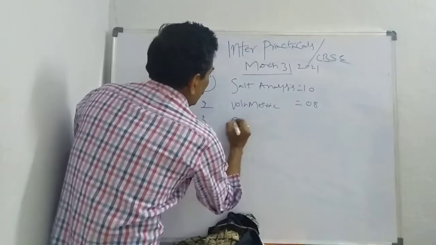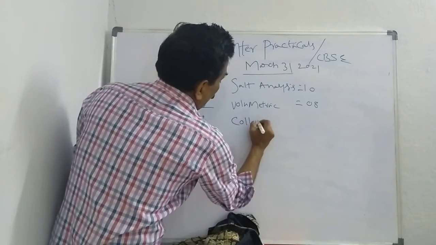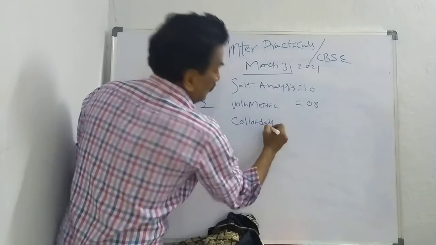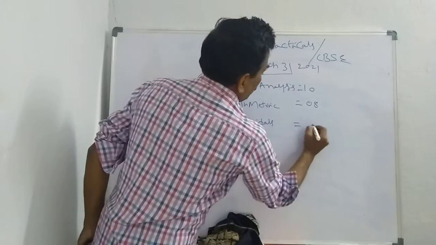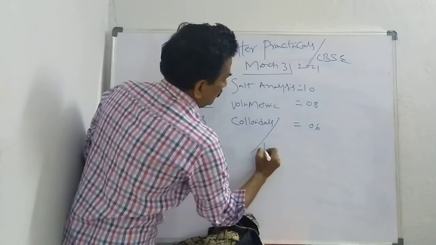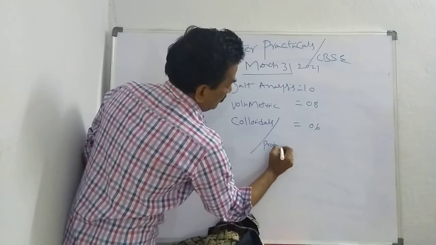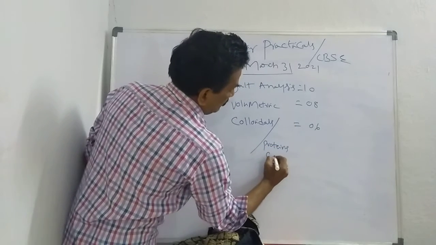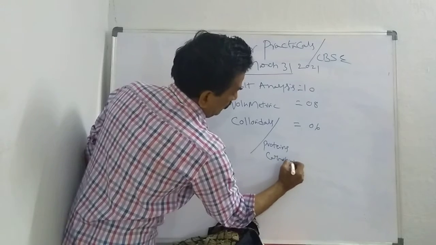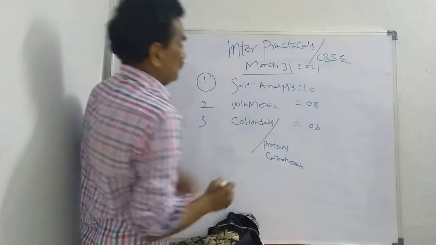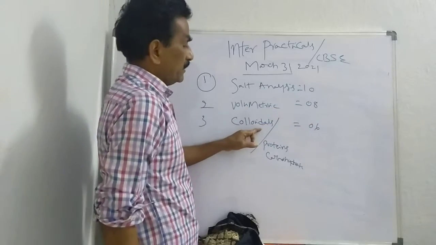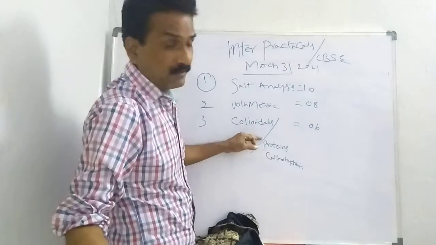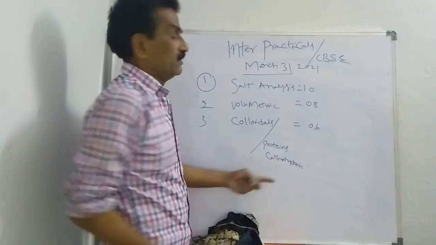One is colloids, lyophilic and lyophobic. You have to write both. 6 marks. Or proteins, carbohydrates. Salt analysis 10 marks, volumetric 8 marks, and either you may have colloids or you may have proteins, carbohydrates, 6 marks.